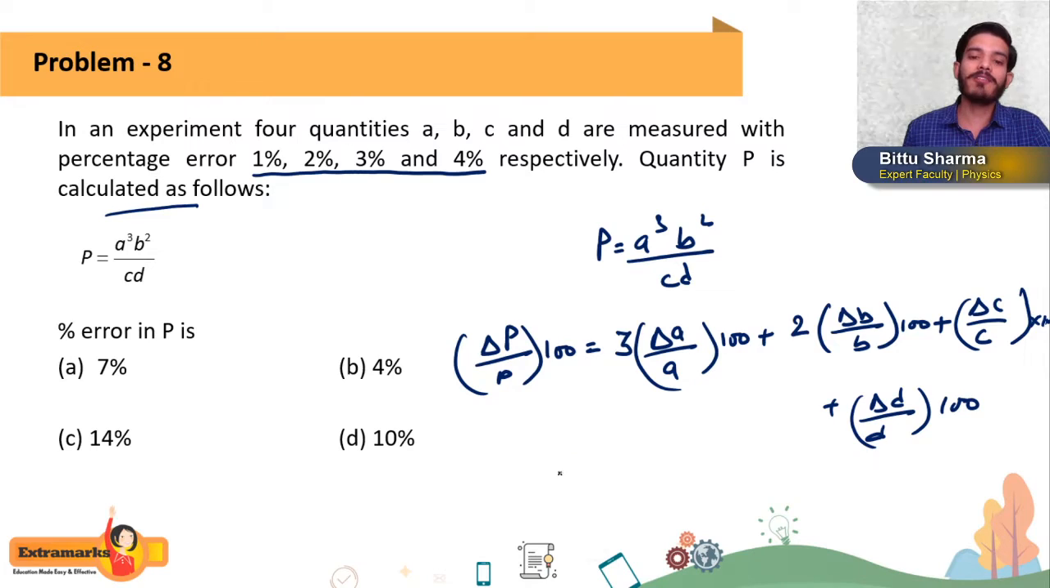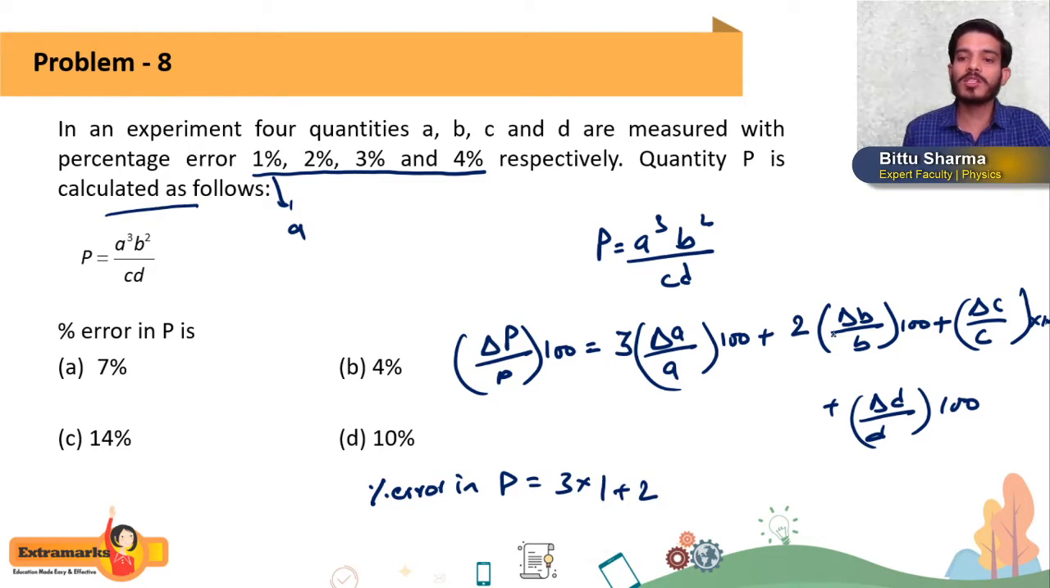Now all the values are given to us. Percentage error in P we have to calculate is equal to 3 into percentage error in A, which is 1%, plus 2 into delta B by B into 100, percentage error in B is 2%, plus percentage error in C is 3%, plus percentage error in D is how much? It is 4%.